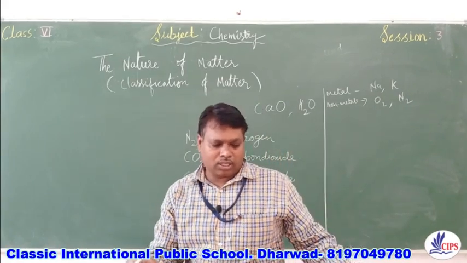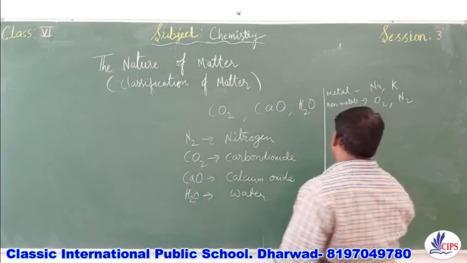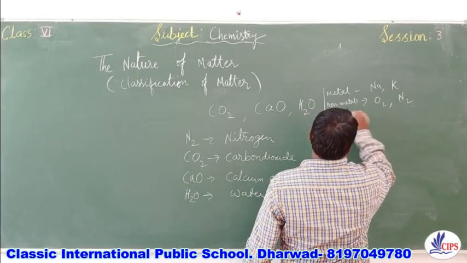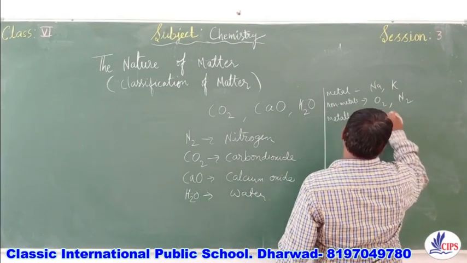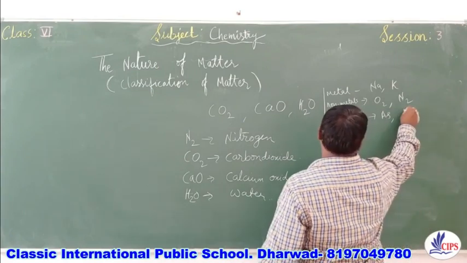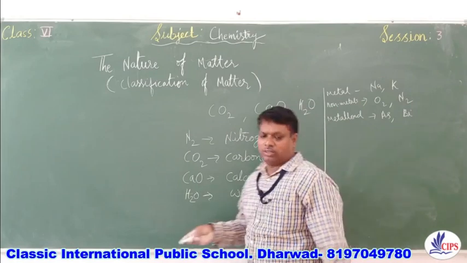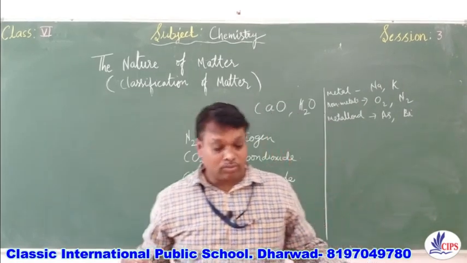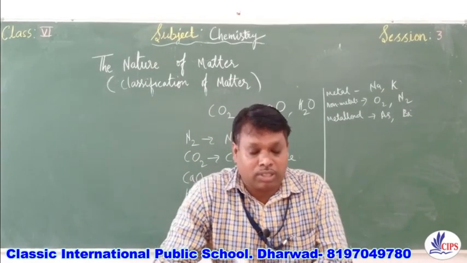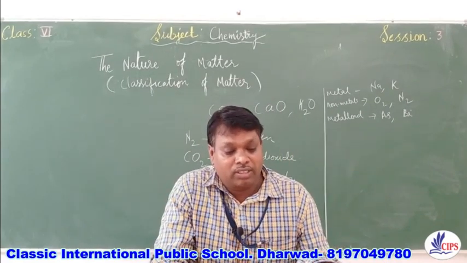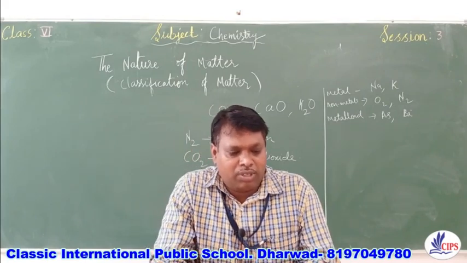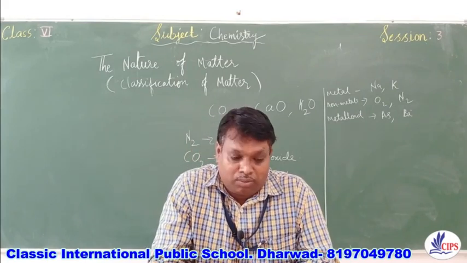Right? Then third one, metalloids you can write down arsenic, bismuth, antimony, Sb. All these examples you can write down from the book by referring them whether they are metal, non-metal. Antimony, we can write down antimony as Sb as a metalloid.